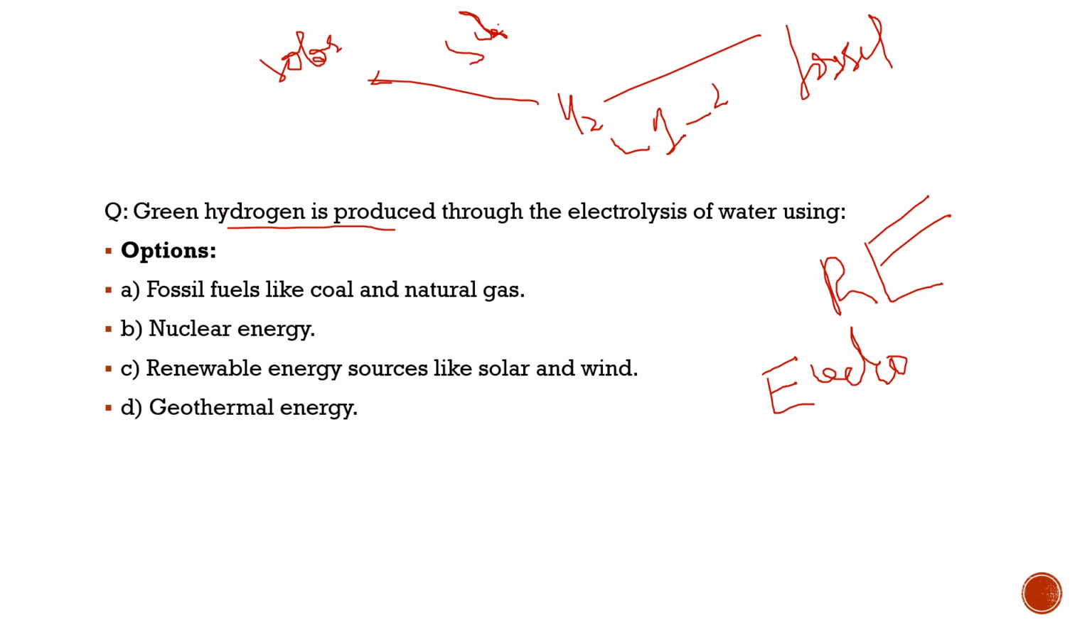Without reading the question, the correct answer would be option C, which is renewable energy sources like solar and wind. It is the correct way to produce green hydrogen. So with this, let's move to another question and try to solve it.